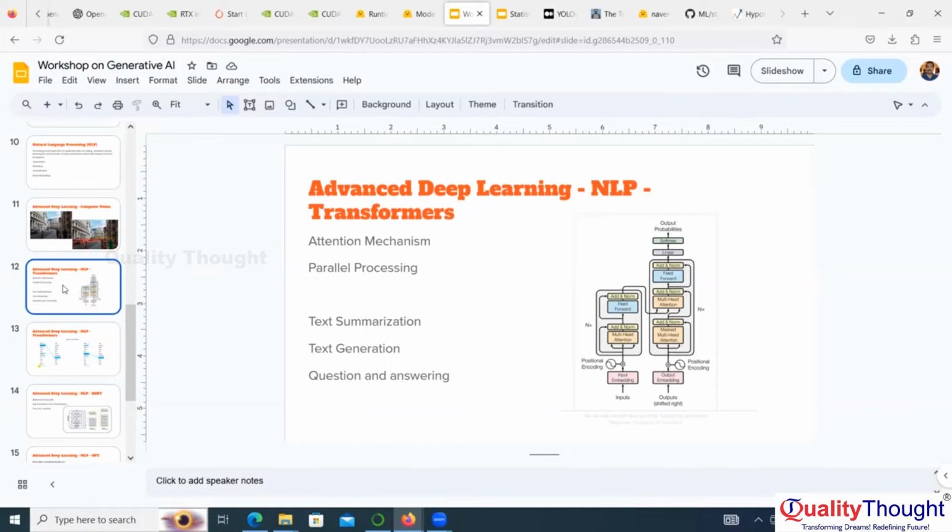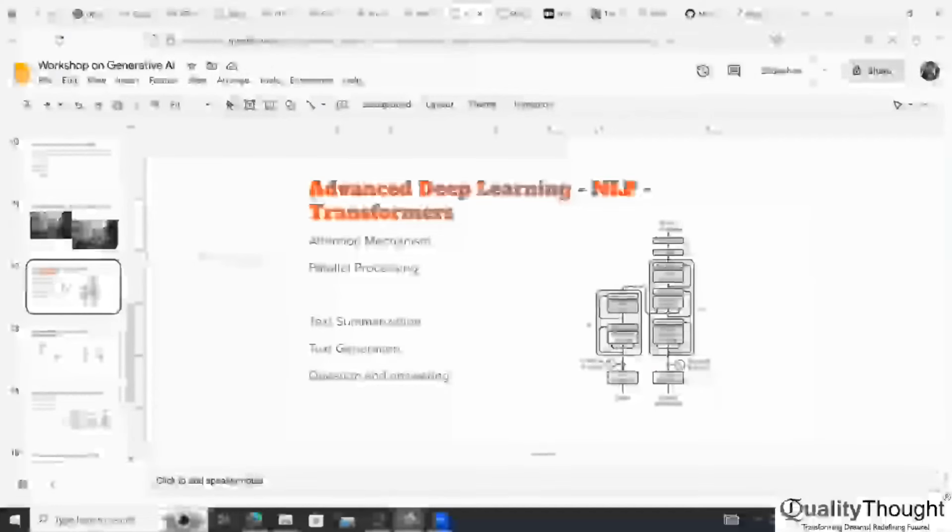These are the two things which were introduced. There are two blocks in this. The left side block is an encoder block. The right side block is called a decoder block. Using this transformer, we can build question answering, text generation, text summarization. These are all we can do. GPT is a generative pre-trained transformer. The transformer I was referring to is this one. So GPT is a modified version of this transformer.